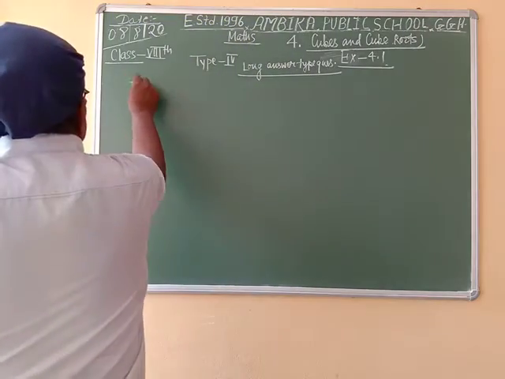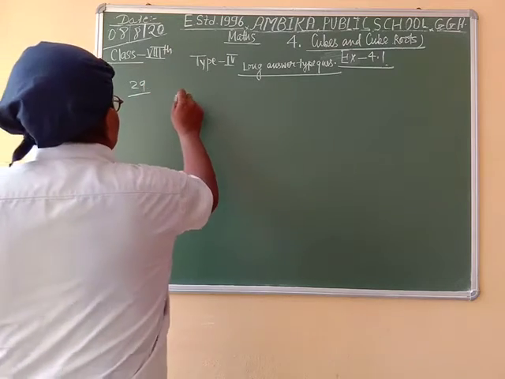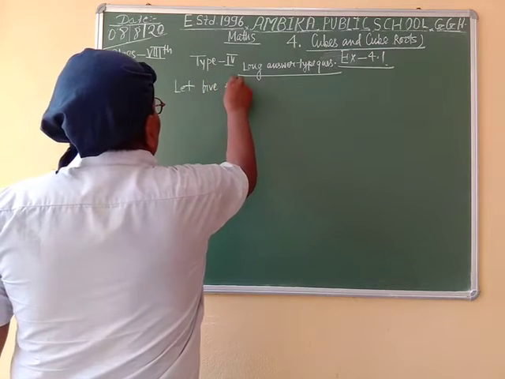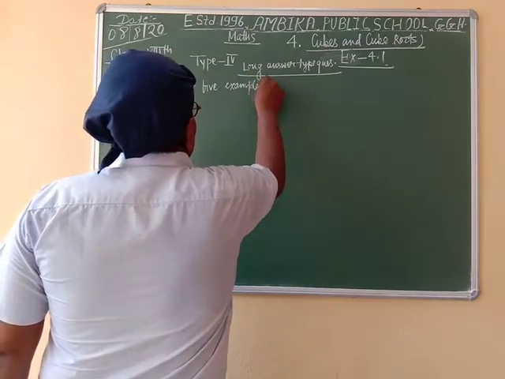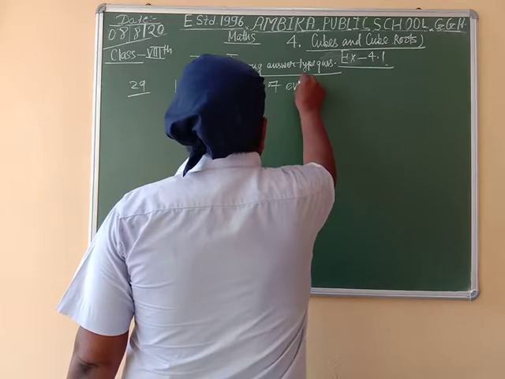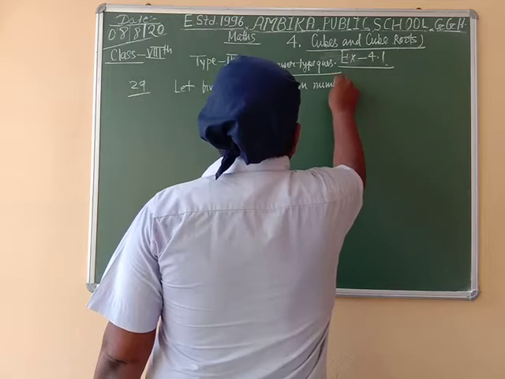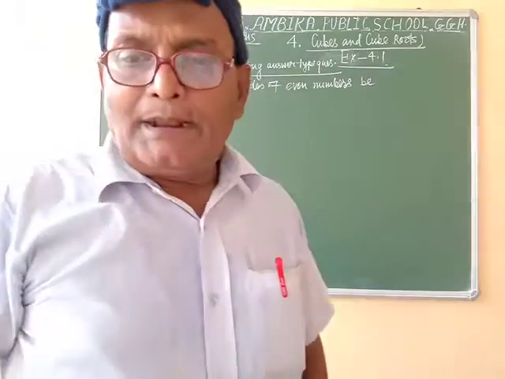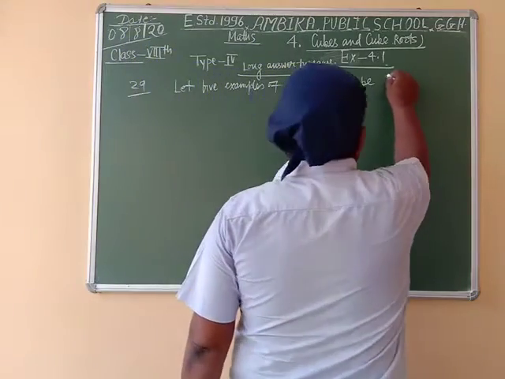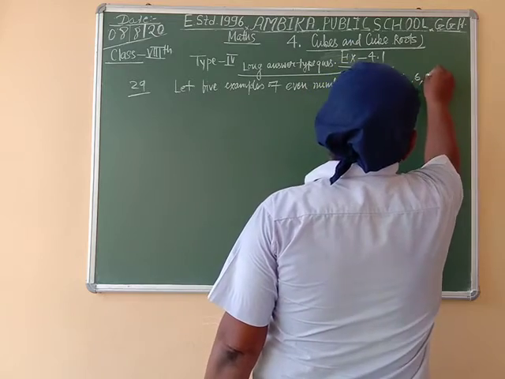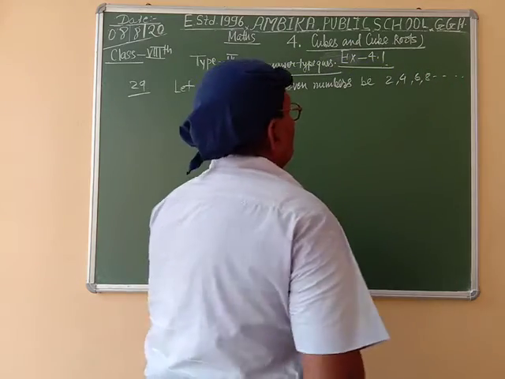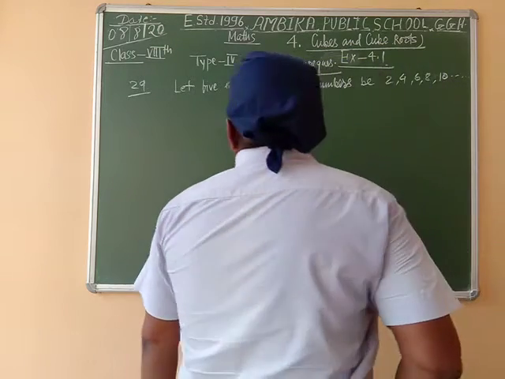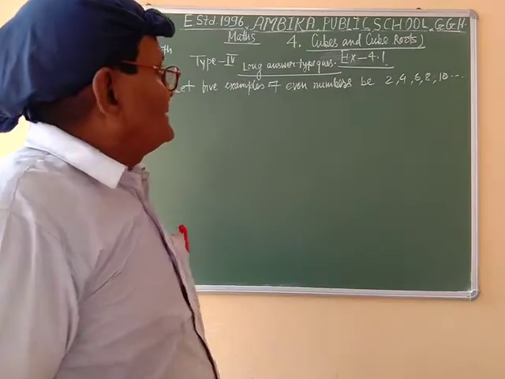So, taking 5 examples of even numbers, let 5 examples of even numbers be 2, 4, 6, 8, 10.